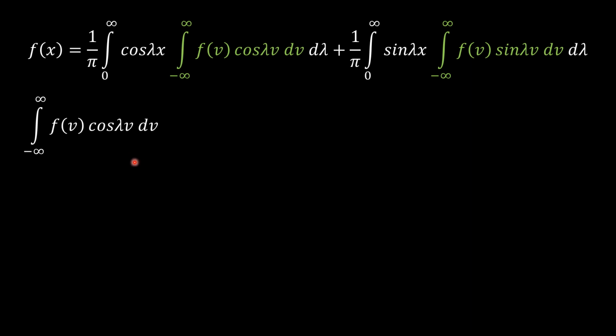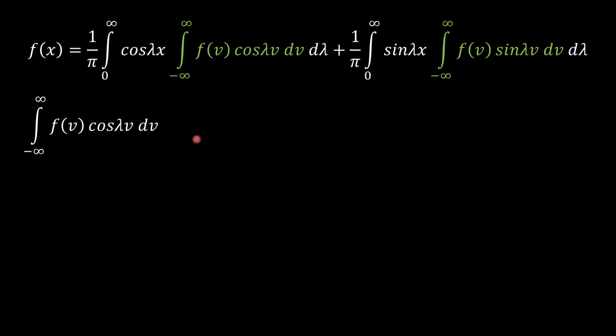This is equal to, now as per the interval given, we will split this integration into three parts, that is minus infinity to minus 1, minus 1 to 1, 1 to infinity. We know that in minus infinity to minus 1 and 1 to infinity, f of v has the value 0, and in minus 1 to 1 it has the value 1.